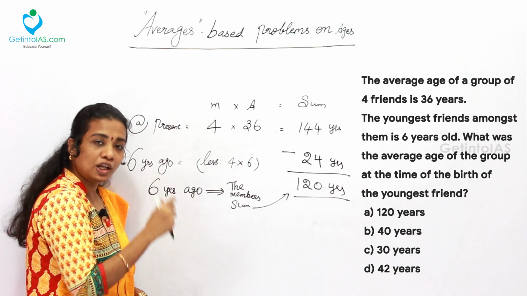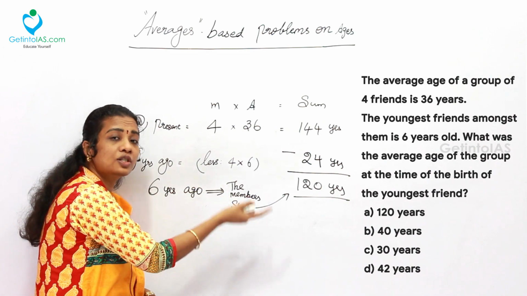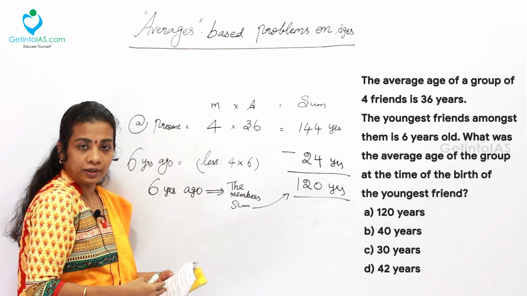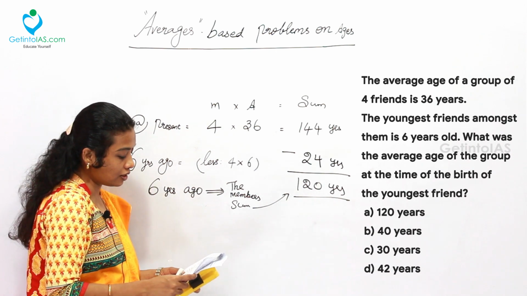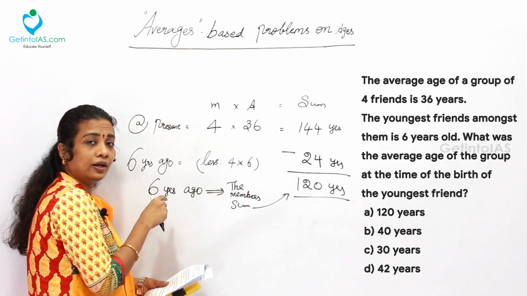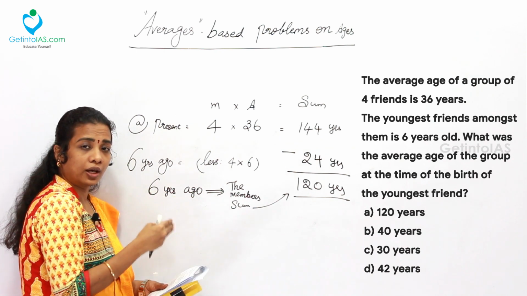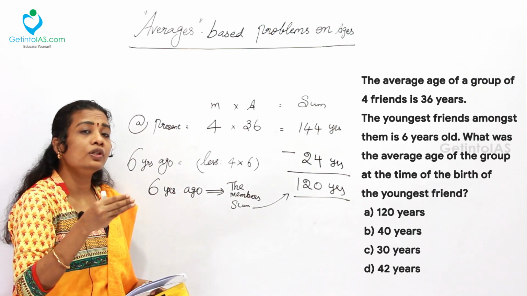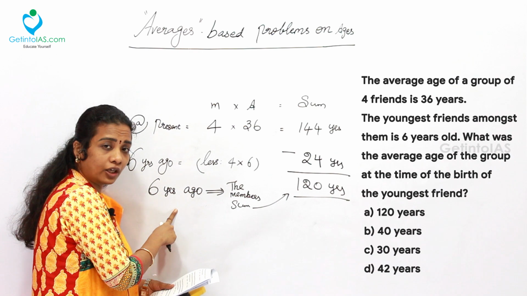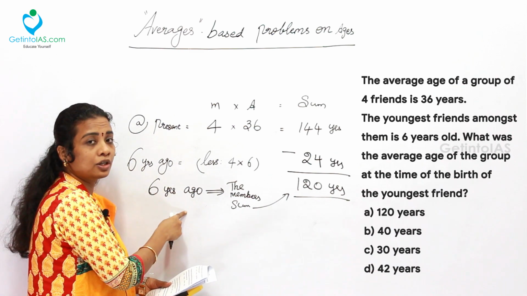Okay, now the main question is how many members were there 6 years ago. It is very clearly said in the statement that the youngest member's age is 6 years. So, we can say that just before the birth of the youngest member, how many members were there?